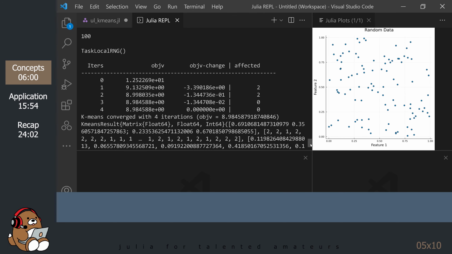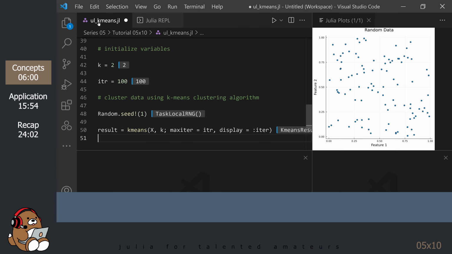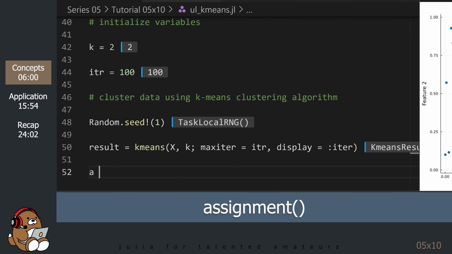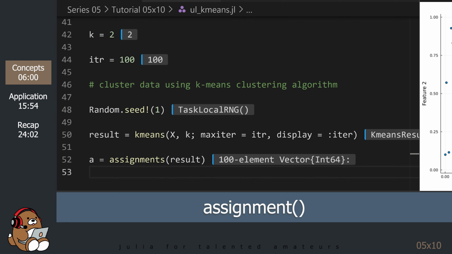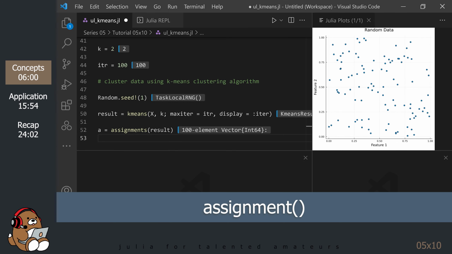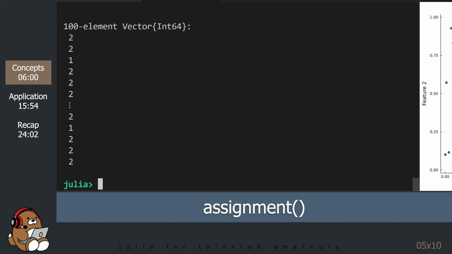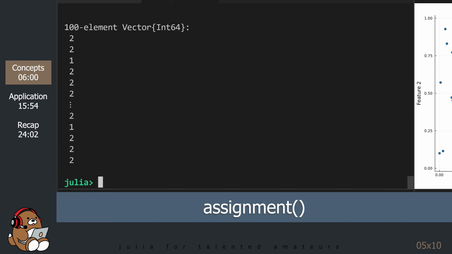The clustering package provides some useful information about the results. The algorithm assigns an integer between 1 and k for each sample, indicating which cluster it's been assigned to. It's a little difficult to see in the REPL, but don't worry, we're going to plot these values in a minute.